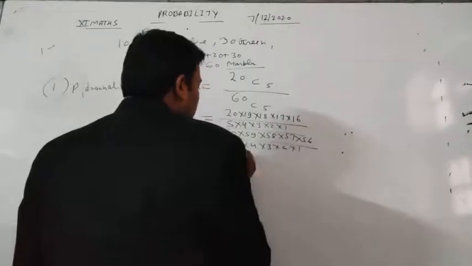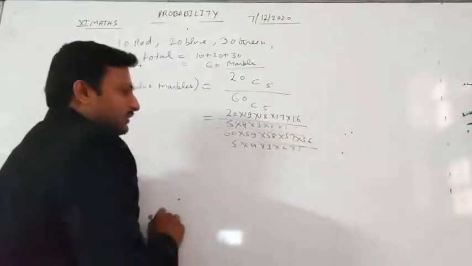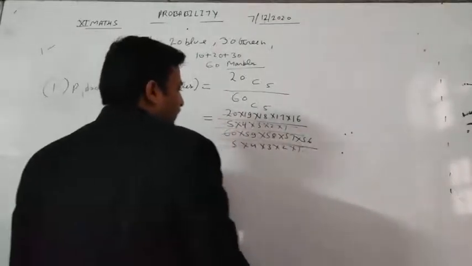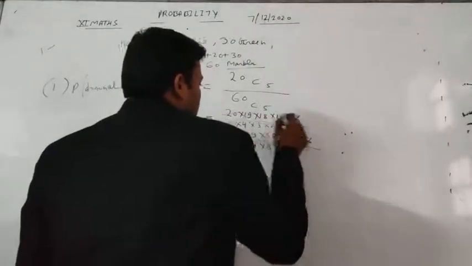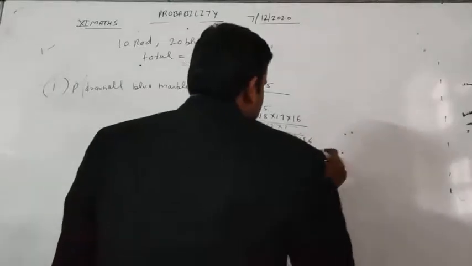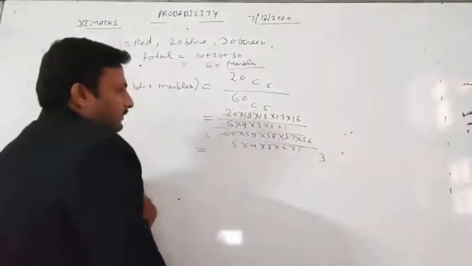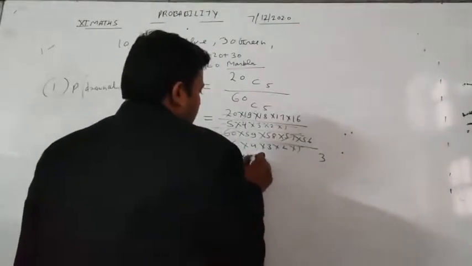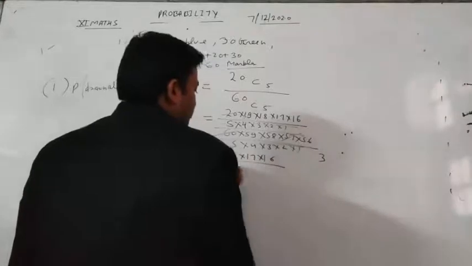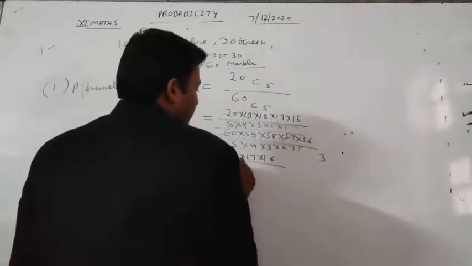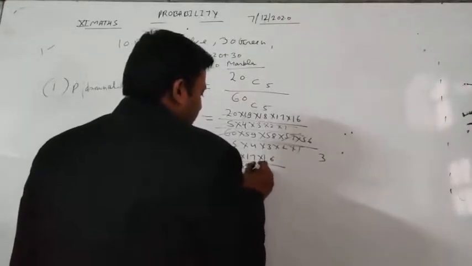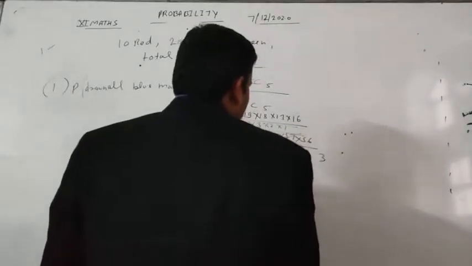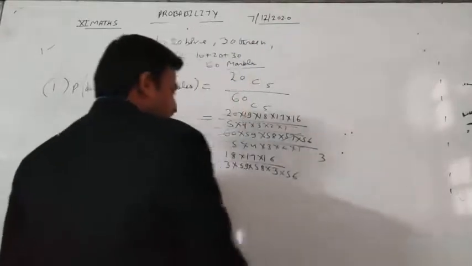Now this part will be cancelled by this part, and this 20 and this 60 will be cancelled 3 times, and from 19 to 57 will again cancel 3 times. So students, what we are getting from here: 18 into 17 into 16 by 3 into 59 into 58 into 3 into 56.